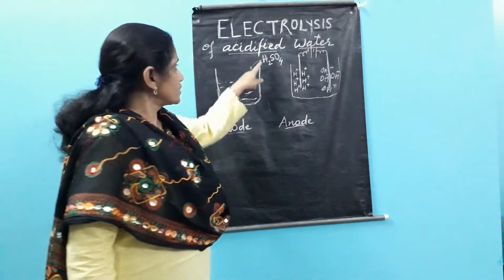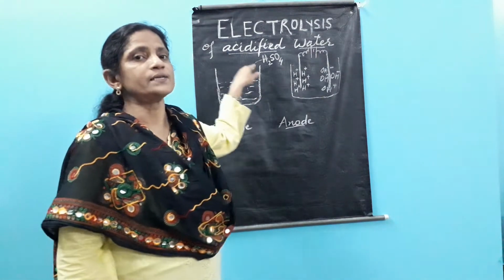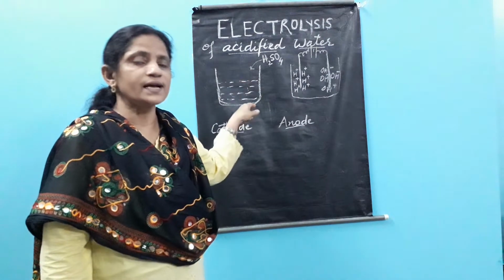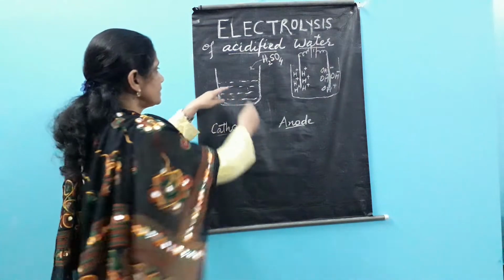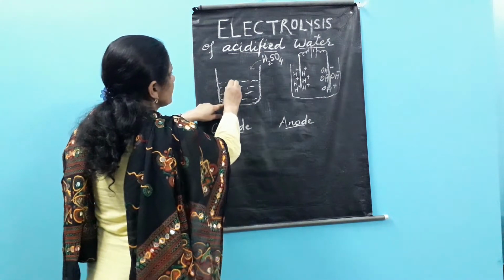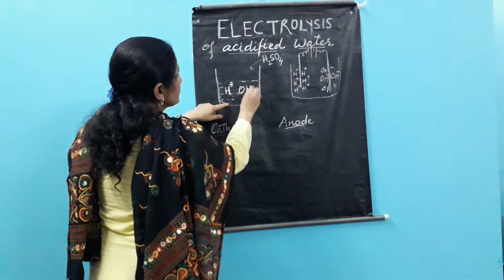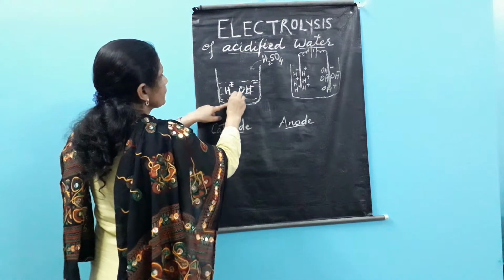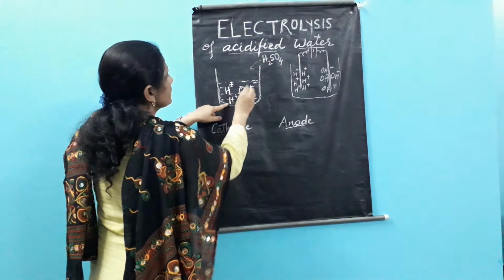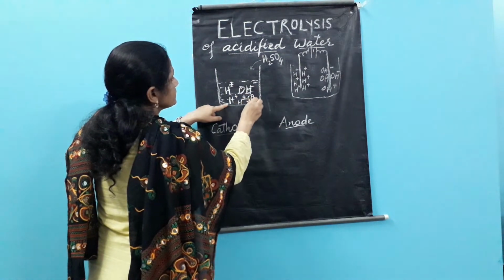Doing so, H2SO4 causes ionization of water, whereas it itself also ionizes. As a result, what happens? The water splits into H ions and OH ions, and the H2SO4 splits into H ions and SO4 ions.